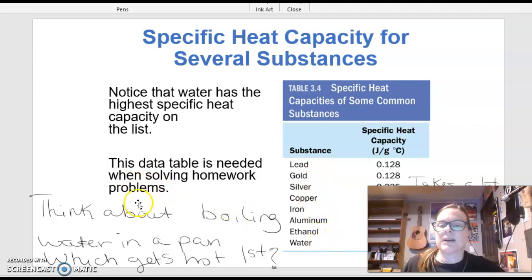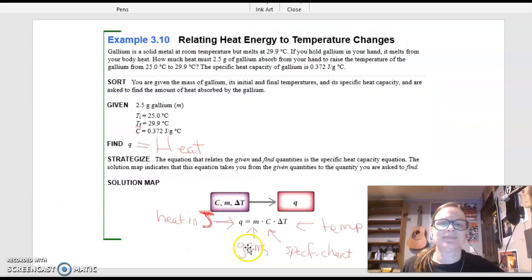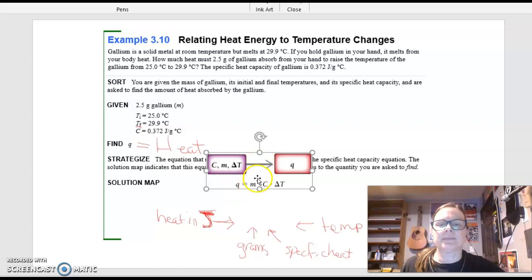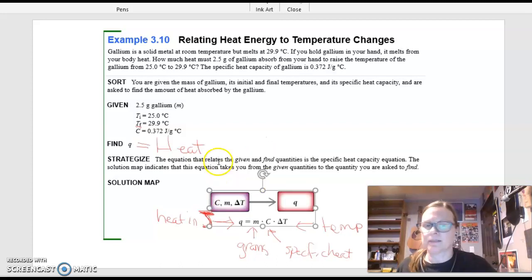So I want you to think about boiling water in a pan. Okay, water does take a long time to heat up, but the pan does not take very much time, right? So the water definitely would heat up last. All right, let's go back there.